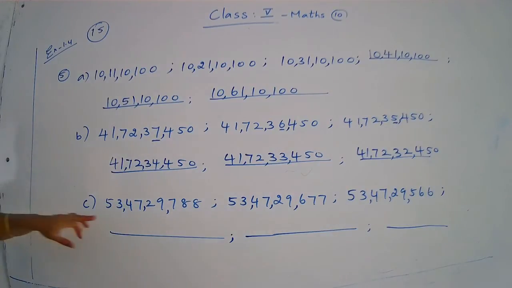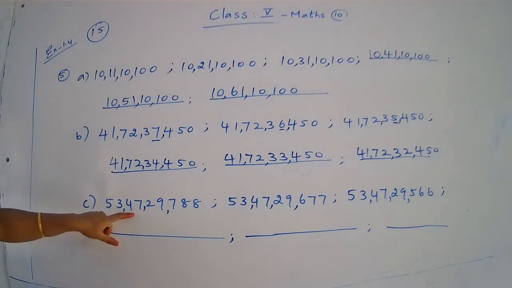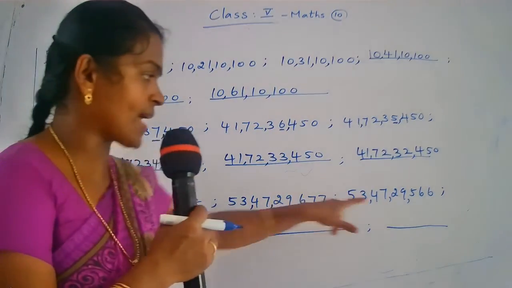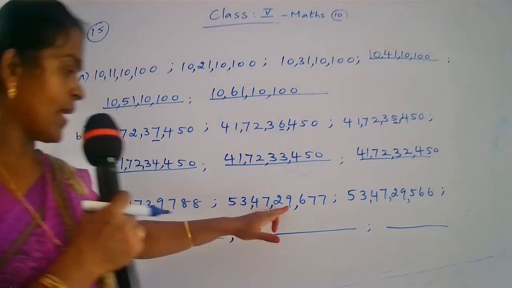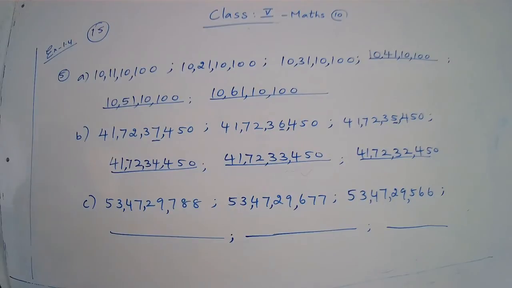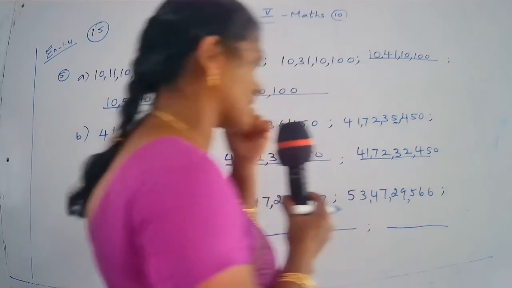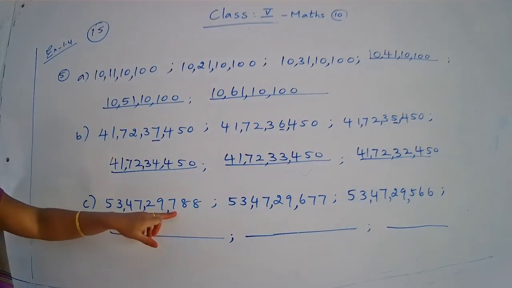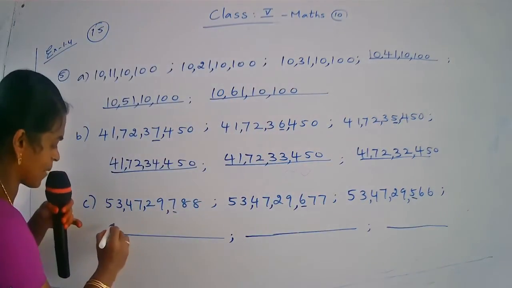Observe the numbers. First period, crore period. Okay, crore period are same in three numbers. Yes. Next you come lakhs period. Okay, 47 lakhs, 47 lakhs, 47 lakhs. Okay. Next you come thousands period. Okay, 29. Here also 29. Here also 29. Next. Here what is given? 788. Here 677. Here 566. Yes, children. Here hundreds place is changed. Yes. Here 7. Here 6. Here 5.